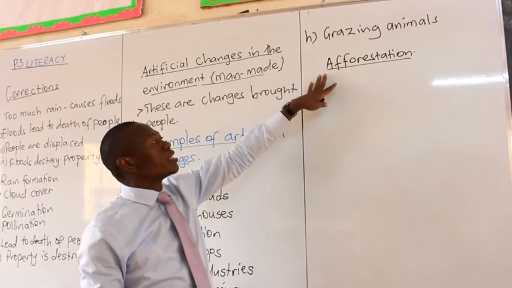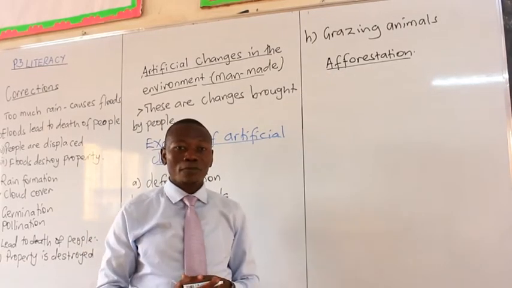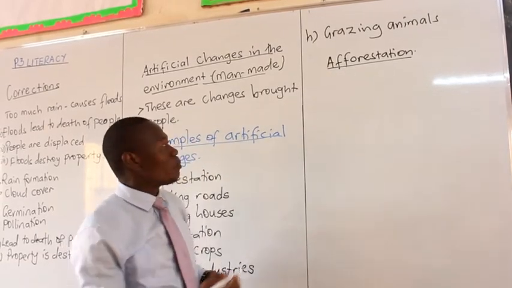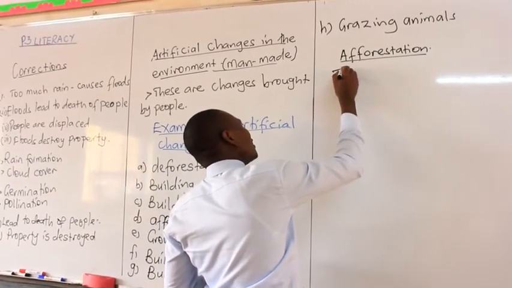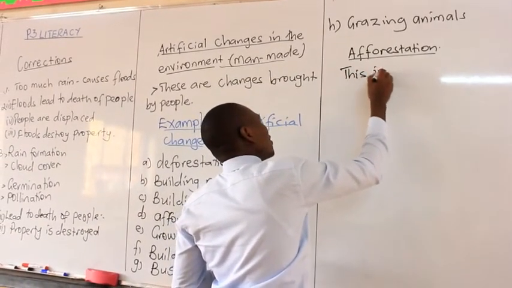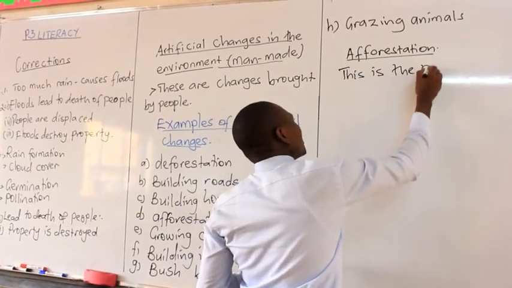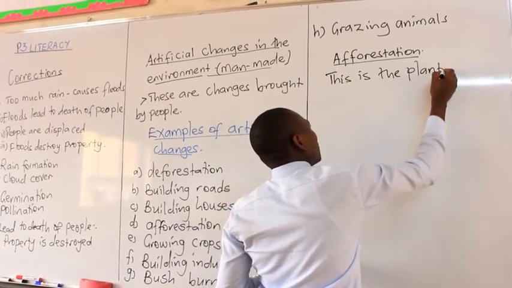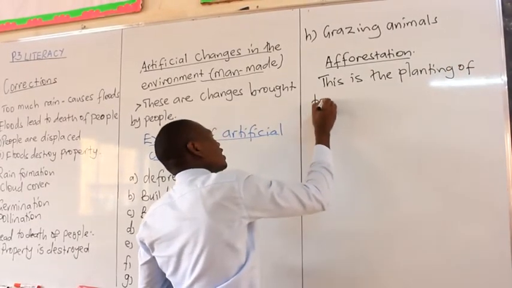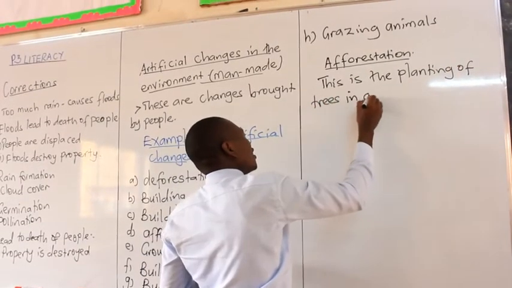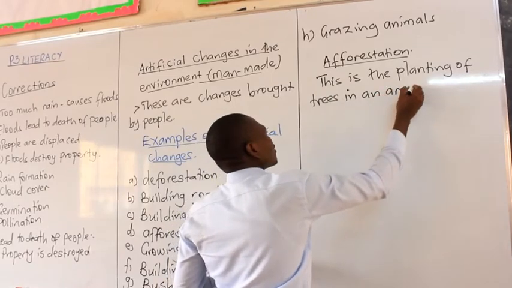So this one simply means going over what? A forest. And how does it happen? We say afforestation is the planting of trees in an area. It's very simple.